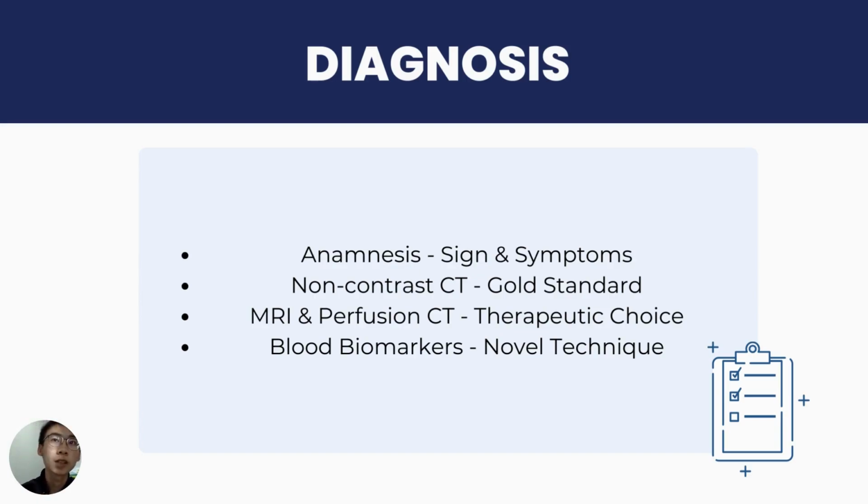And then the next thing we can use is MRI and perfusion CT. There is some variation of MRI that we can use. For example, diffusion-weighted imaging can help to choose the best therapeutic choice for the patients. The next thing we can use to help diagnosing a patient with cerebrovascular disease is blood biomarkers. This is a novel technique to help diagnose by identifying some chemicals that exist in our body.